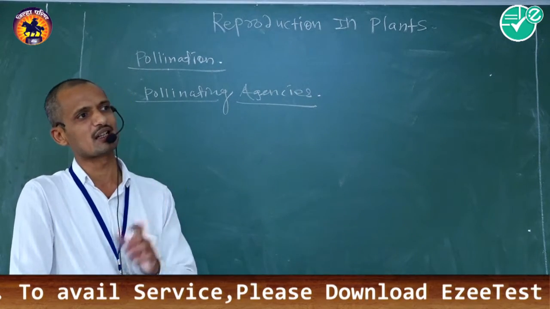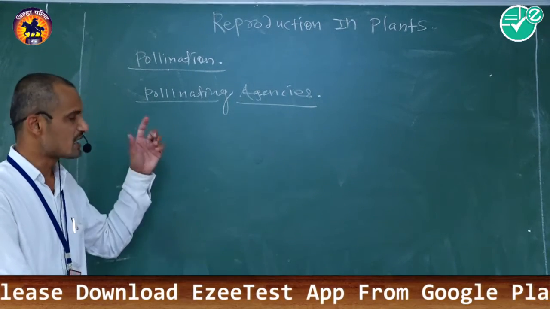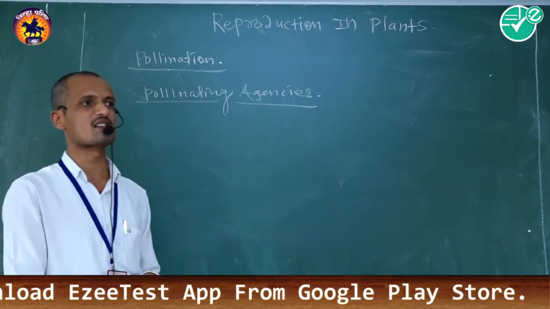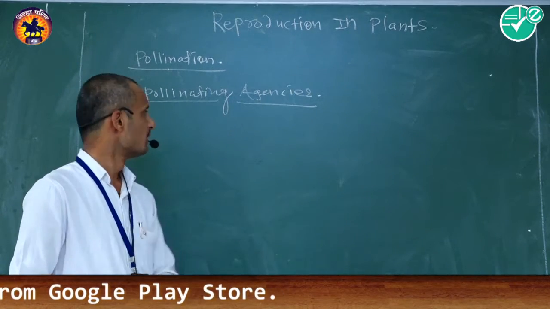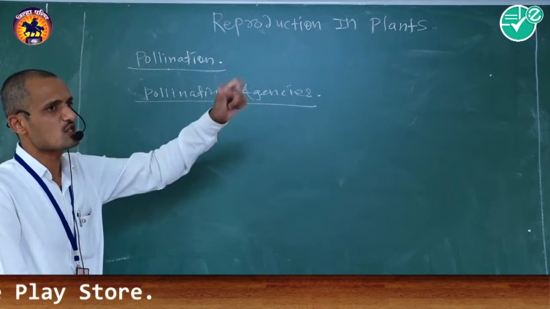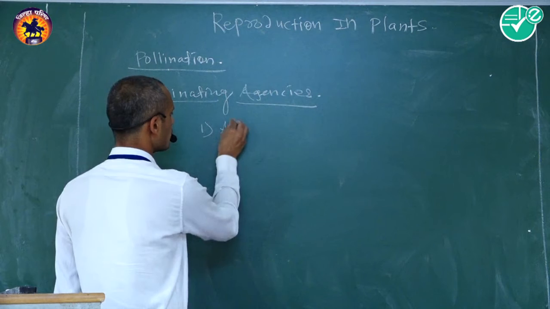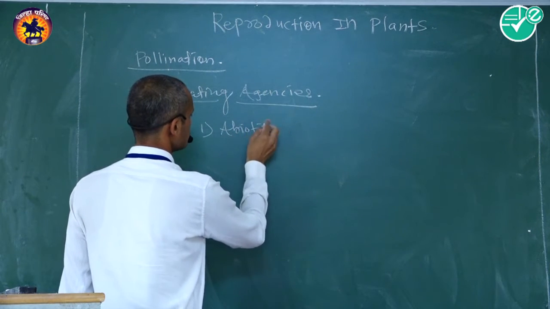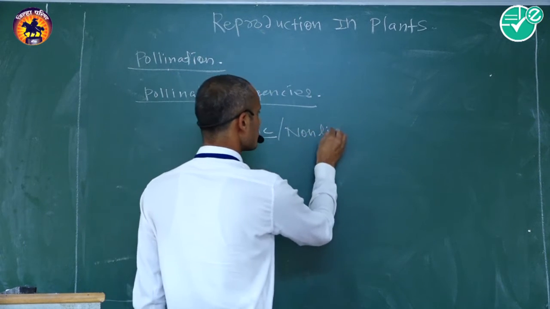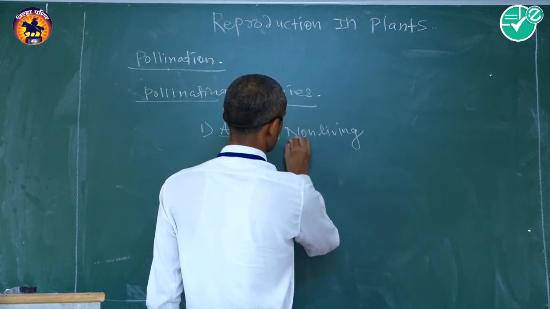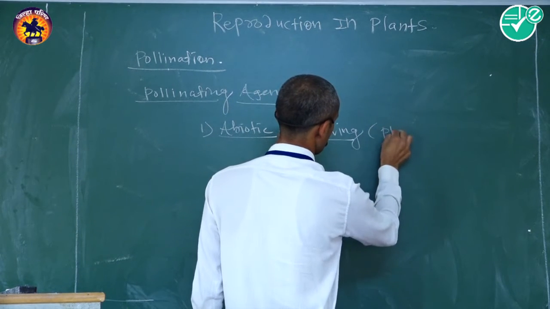These abiotic pollinating agencies as well as biotic pollinating agencies are required for the completion of the pollination phenomenon. There are two main types of pollinating agencies. First one is abiotic, or also called non-living or physical factors.